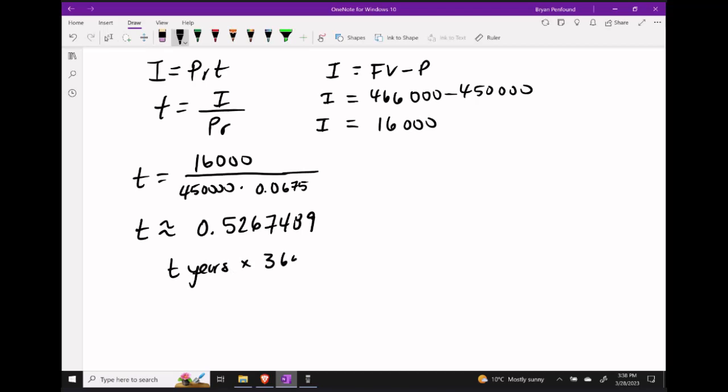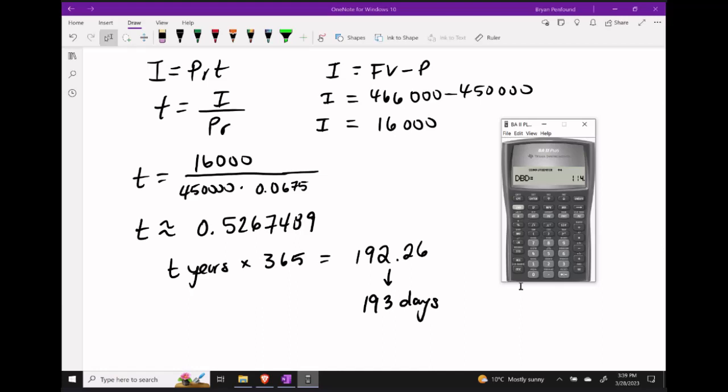it by 365. And this should give us how many days have passed since paying off our loan. Multiplying our value for T by 365, we get about 192.26 days. And let's go ahead and round this up to 193 days.